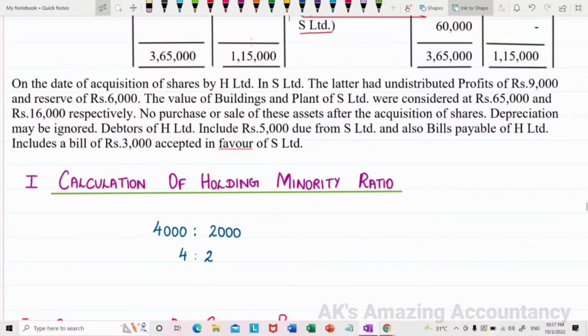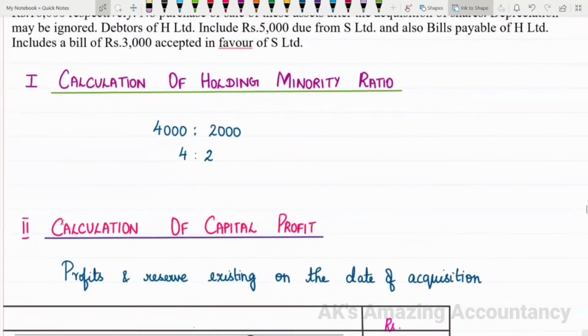So the ratio here will be 4,000 is to 2,000. 4,000 is the number of shares which H Limited has invested in S Limited, and 2,000 is the number of shares taken by the minorities. So the ratio will be 4 is to 2, which will ultimately become 2 is to 1. I hope you are clear with this.